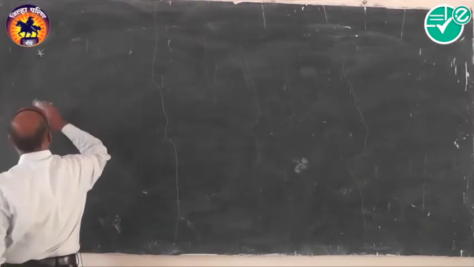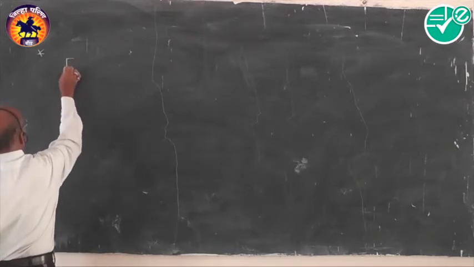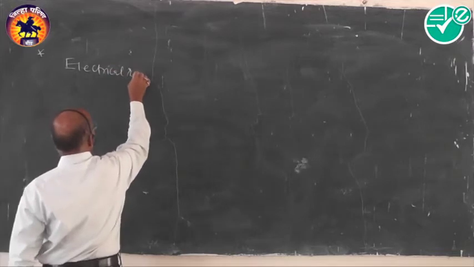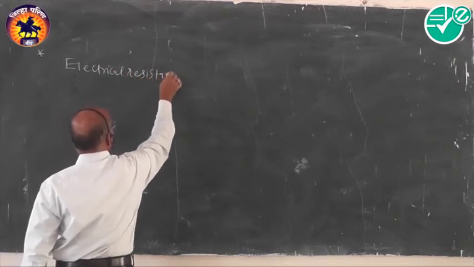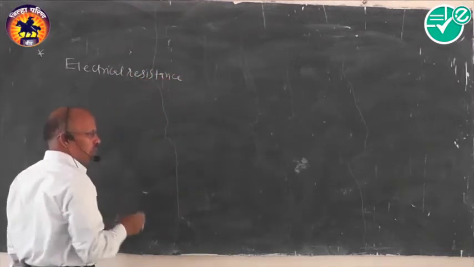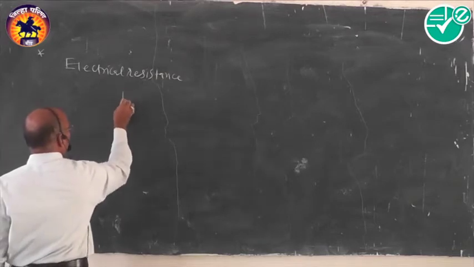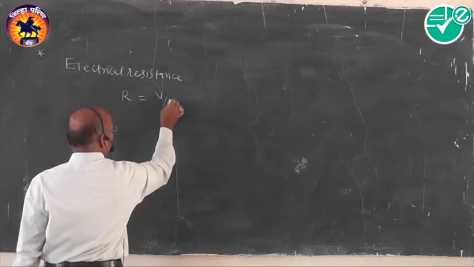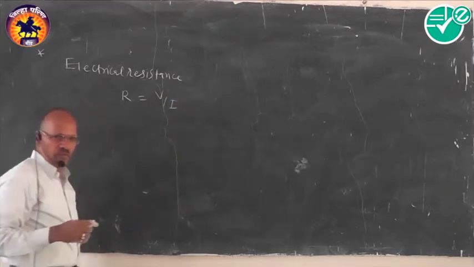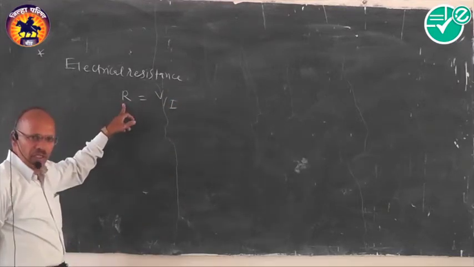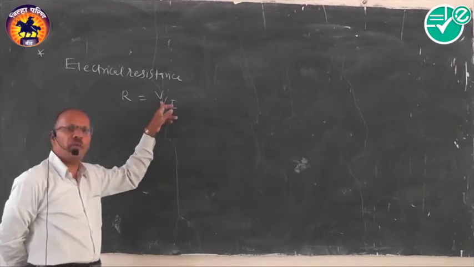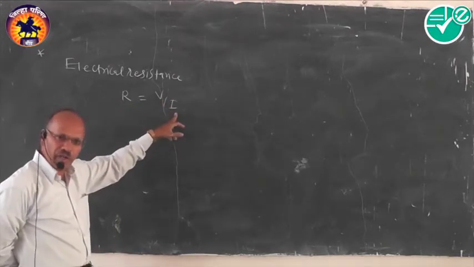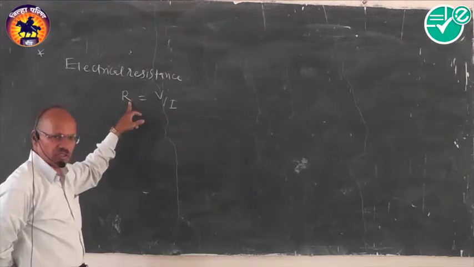At the first, what is the meaning of electrical resistance? Electrical resistance क्या है? Electrical resistance. Okay. In this case, electrical resistance we can write like this: R is equal to phi by I. It can be defined like this. It is the potential difference offered by conductor by passing 1 ampere current, which is generally called resistance.